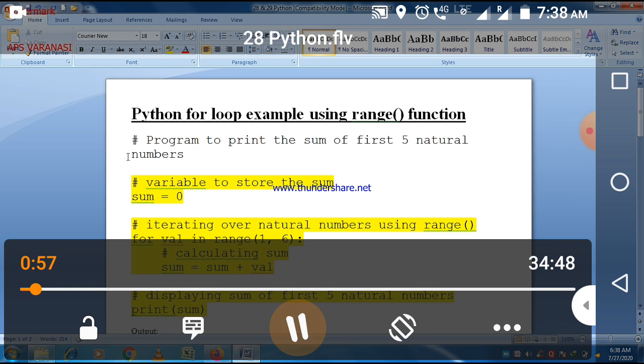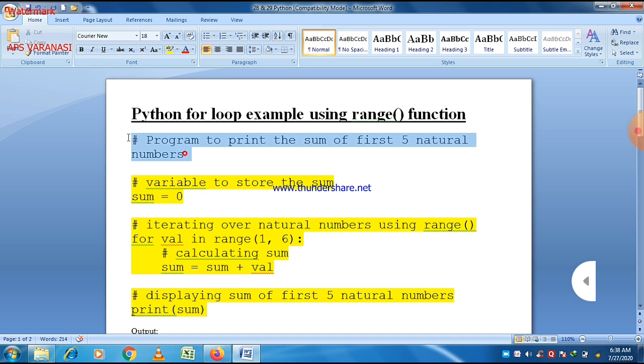Why do we initialize sum with 0? Because we want to find the sum of n natural numbers, so we take a variable named sum and initialize it with 0 because we don't want any garbage value in it. Our focus is to not take any garbage value.